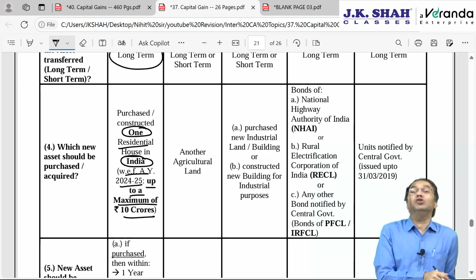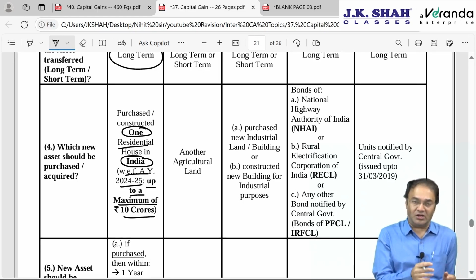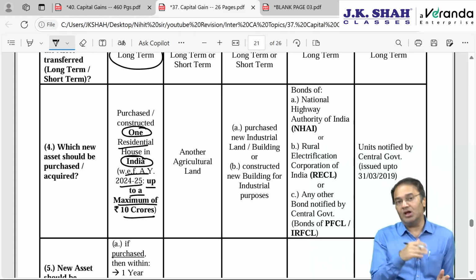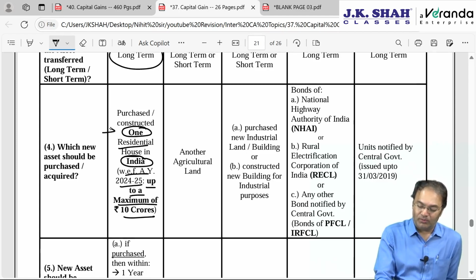So, if I am buying a new house for 24 crore, that doesn't mean exemption will be denied to me in totality. Not in totality, exemption partially will be available up to the first 10 crore of investment. Above 10 crore will have to be ignored. Just keep it in your mind. It should be one house and that too in India.